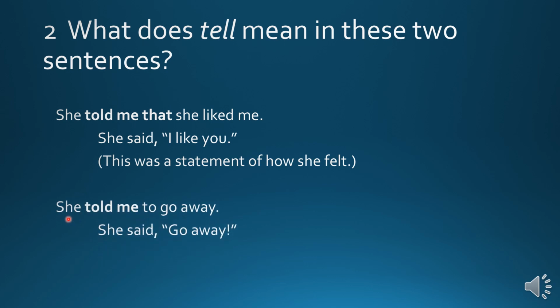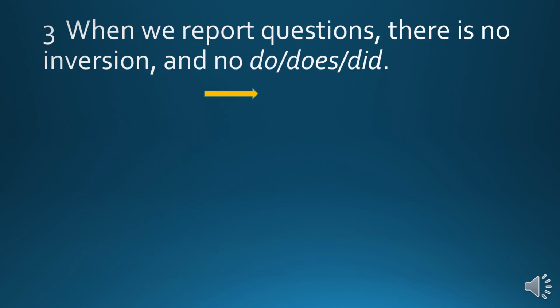She said, "Go away." Was this a statement? No. This was a command, an order. Someone told you, go away. Probably it wasn't a very good day. Right? So we can use the word tell to report statements, but also to report commands. We'll talk more about that soon.